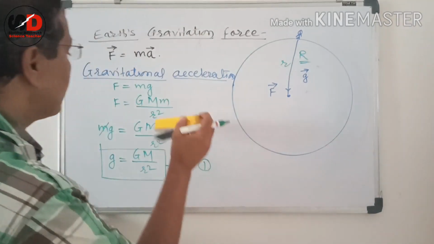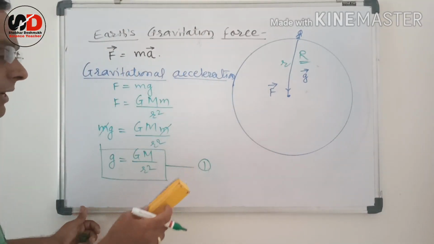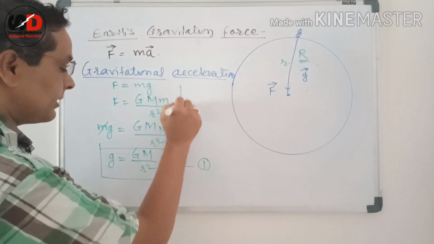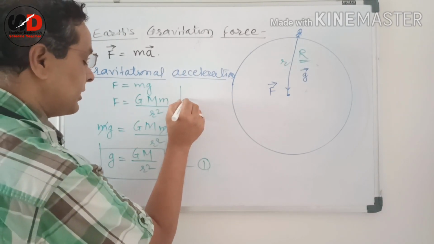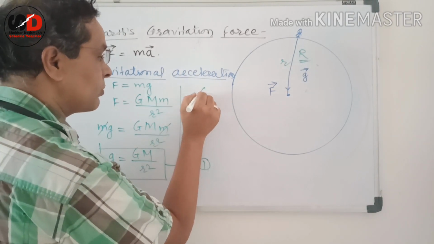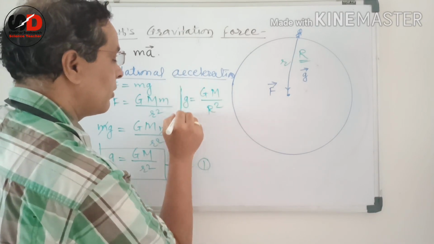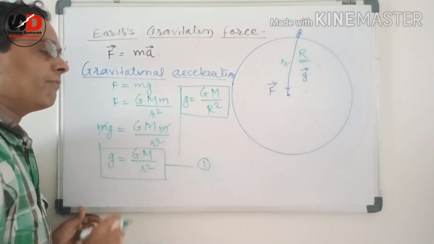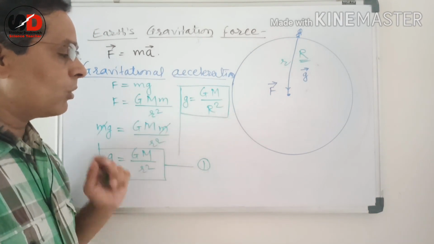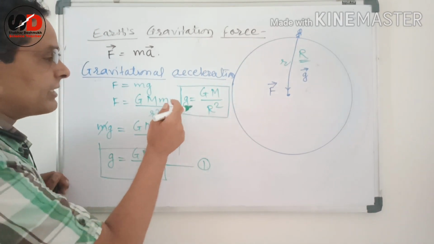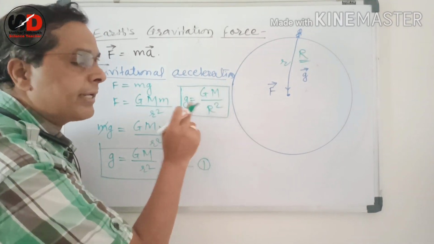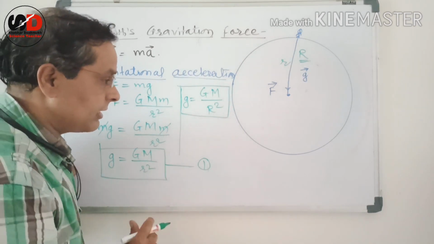Okay, so let us find out the value. I will write it here. So small g is equal to capital G into capital M upon capital R square. From this equation we can find out the value of small g. Just place the values of capital G, capital M and capital R. We know all these three values.